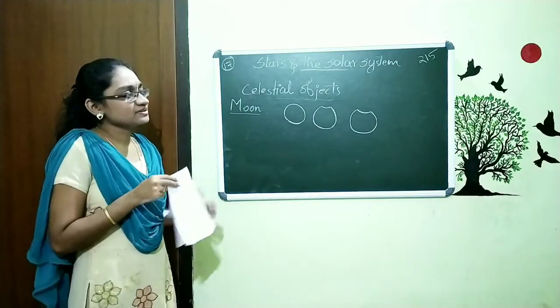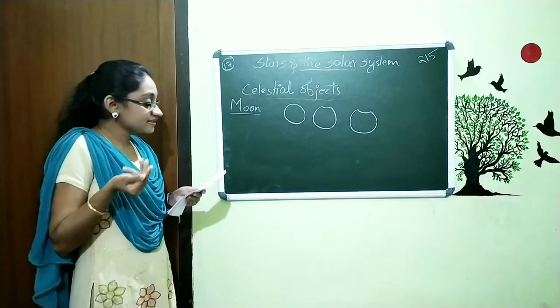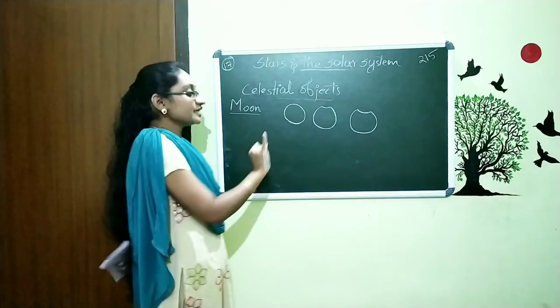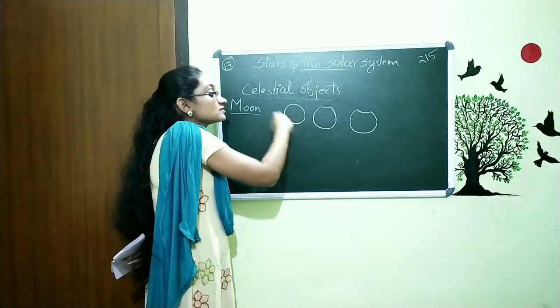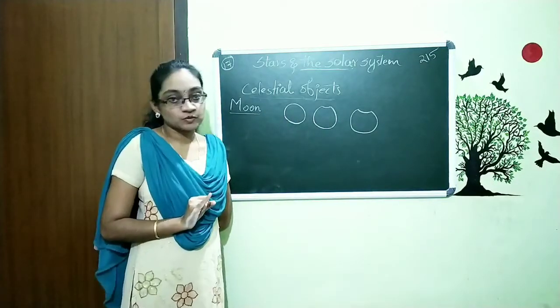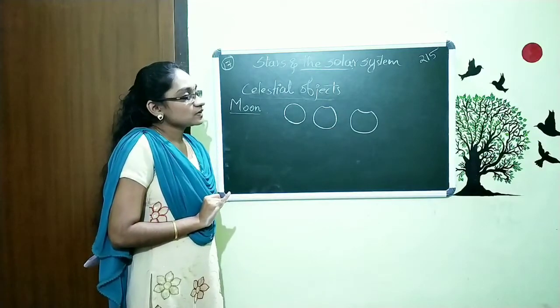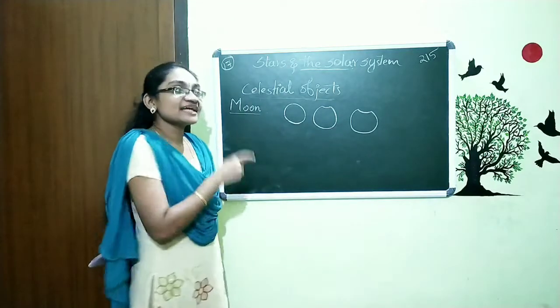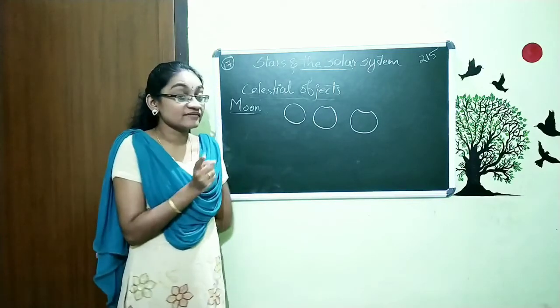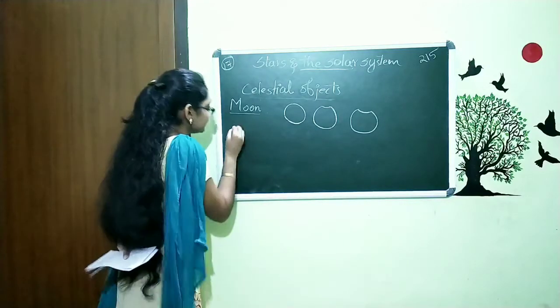Why does this happen? What is the reason? And also, one thing we already know is that there is a shape variation in the moon. And also, are we seeing the moon at the same position every night? No, it also has a position change.